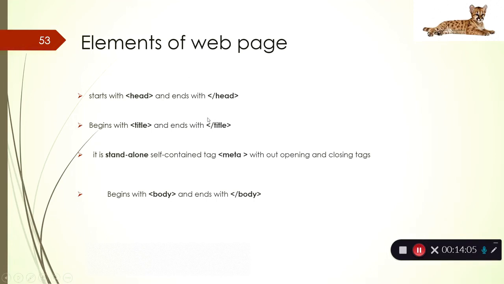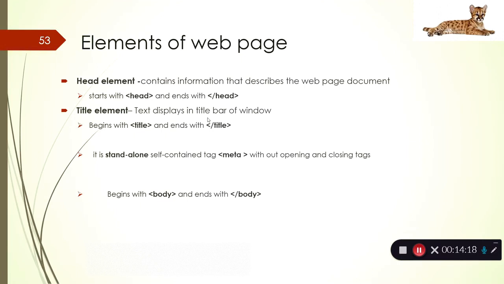I told you there are two sections, the head section and the body section. Let's look at the components of the head section. The head element contains the description about the web page content. It starts with the head tag. So these are the tags that you're going to refer to. When you see this, it specifies that this is the head section of a web page.